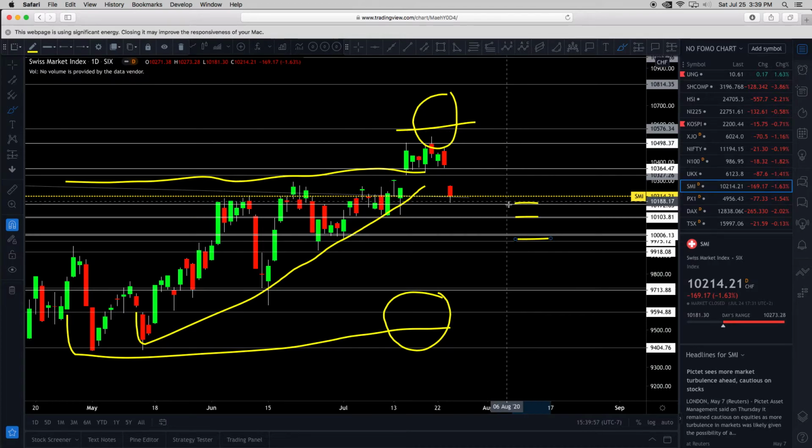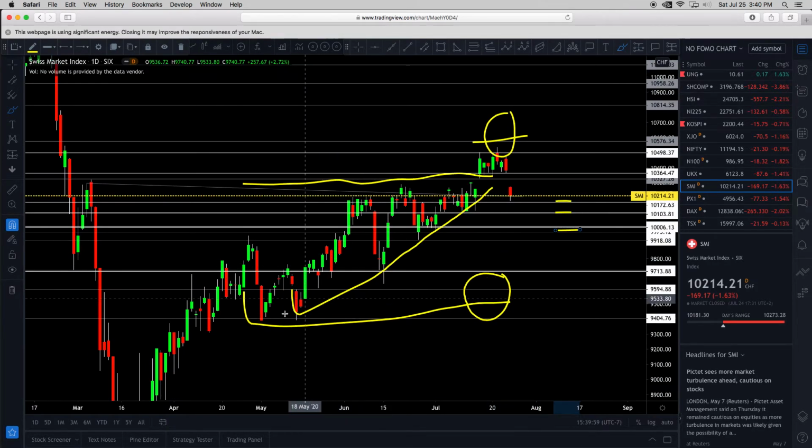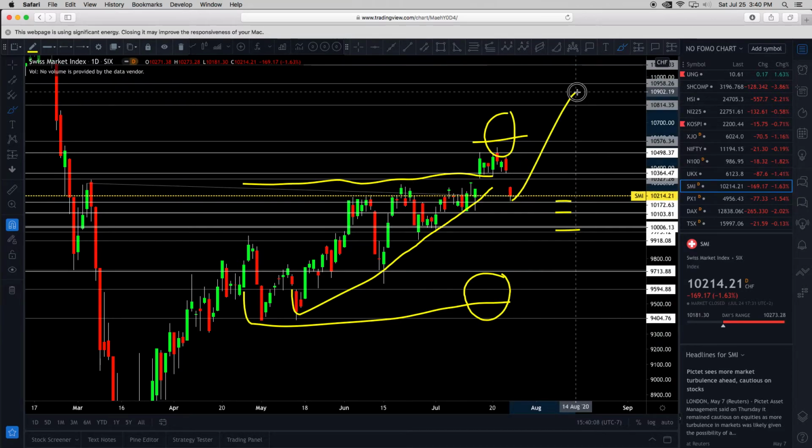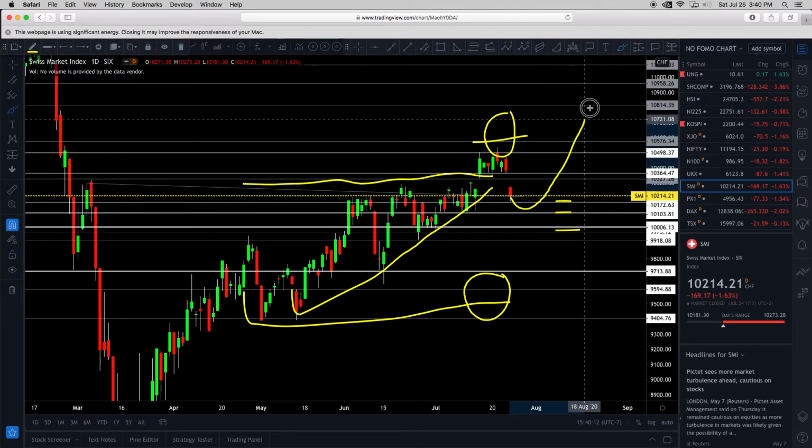What's more important though is the trend. So if this isn't a higher high, higher low uptrend, okay, this is fine. This is fine. If it goes here, that's okay. But we need to break out to a much, much higher high over time, like in the next month. Maybe after earnings, maybe we'll pull back and maybe this will happen.